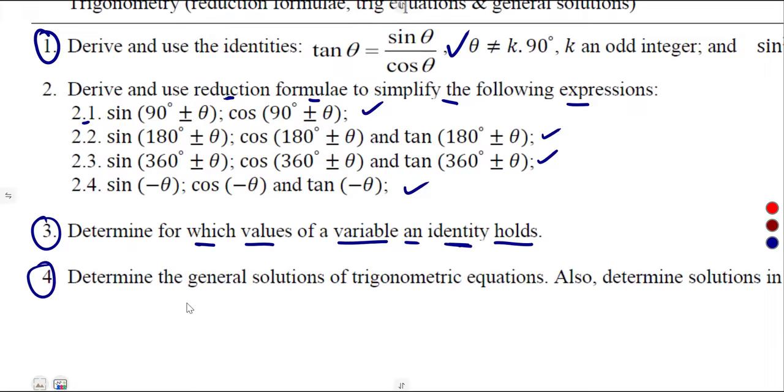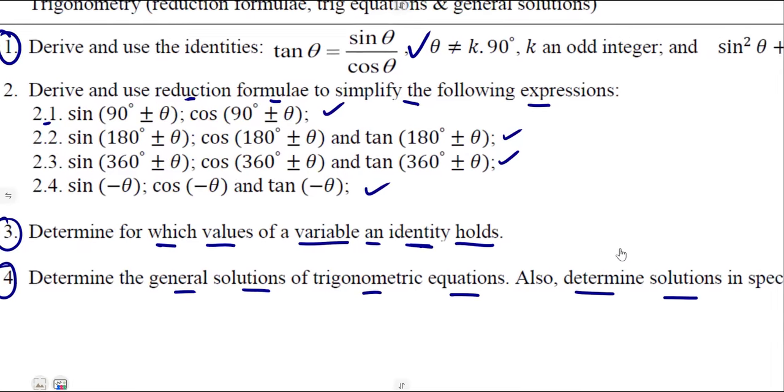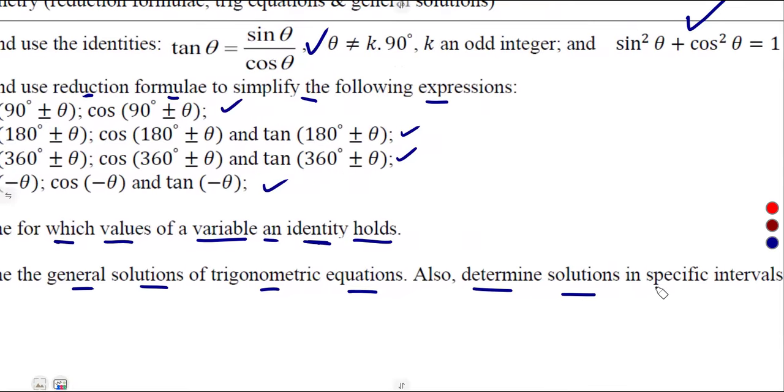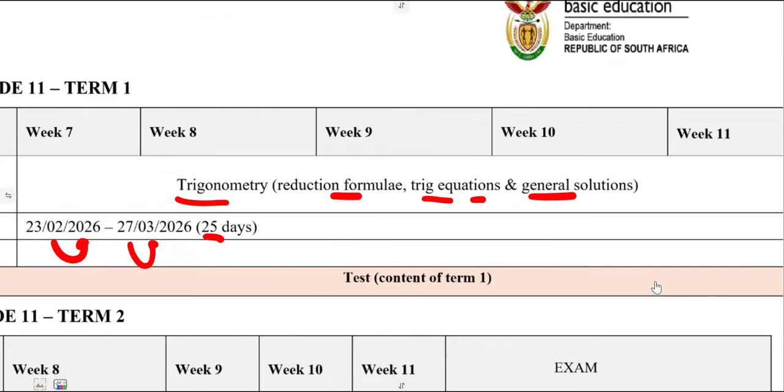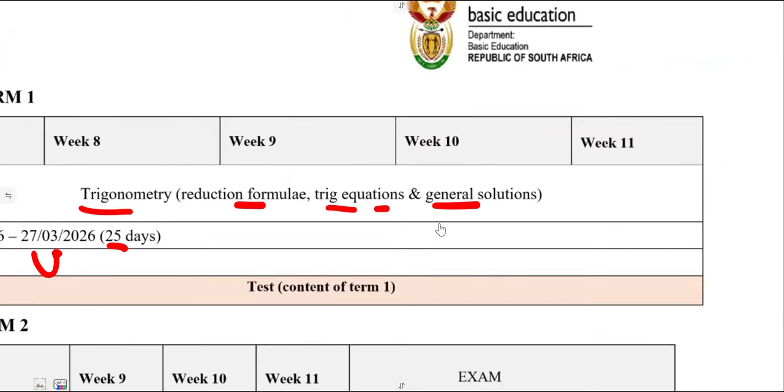Number 4, determine the general solutions of trigonometric equations, and also determine solutions in specific intervals. It is not only about the general solutions, no. Also determine solutions in specific intervals, all right? So this is the major part that you're going to have in your term 1.